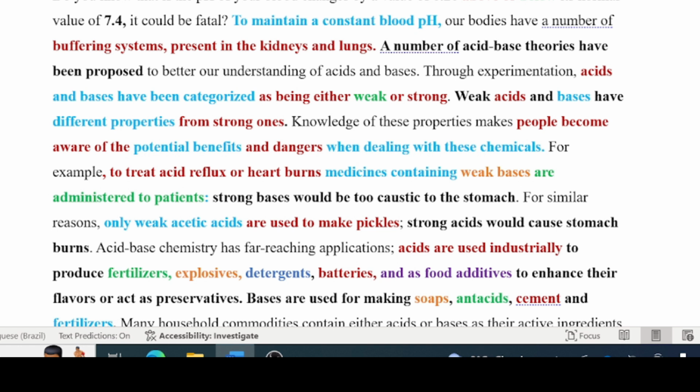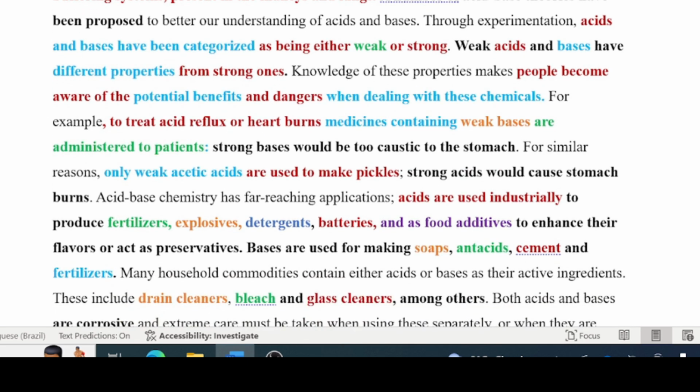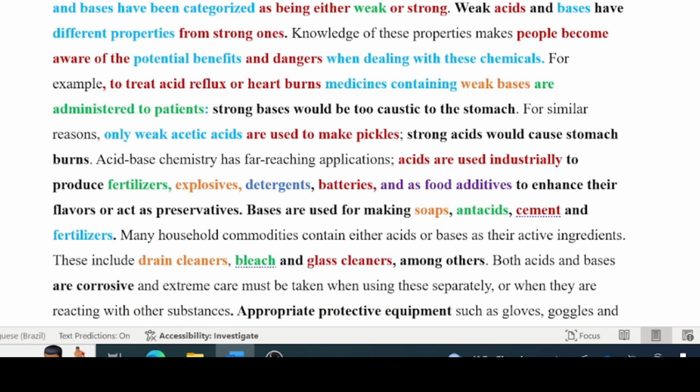Weak acids and bases have different properties from strong ones. Knowledge of these properties makes people more aware of the potential benefits and dangers when dealing with these chemicals. For example, to treat acid reflux or heartburn, medicine containing weak bases is administered to patients. Strong bases would be too caustic to the stomach. For similar reasons, only weak acids are used to make pickles. Strong acids would cause stomach burns.